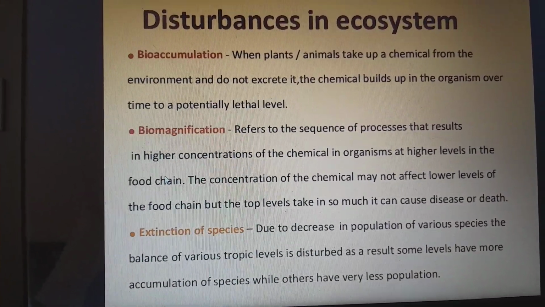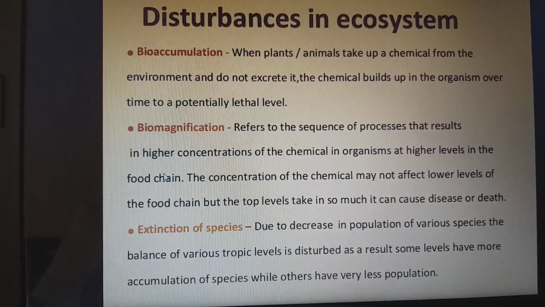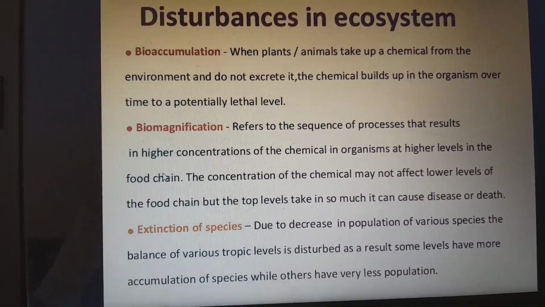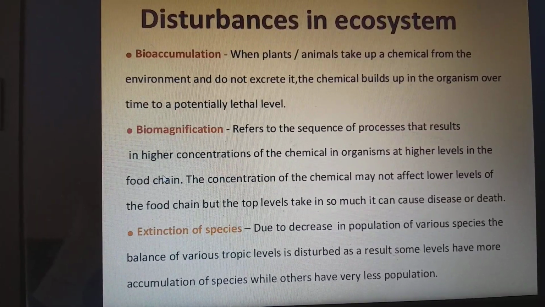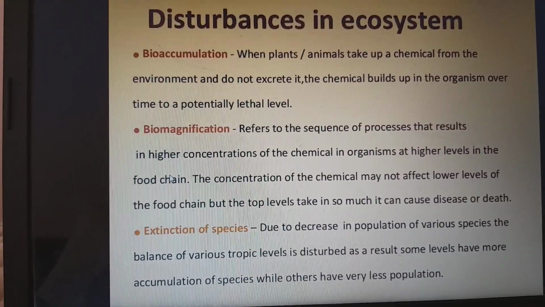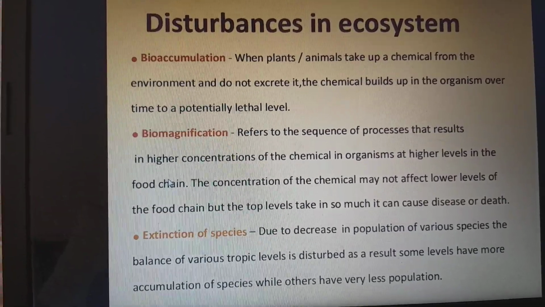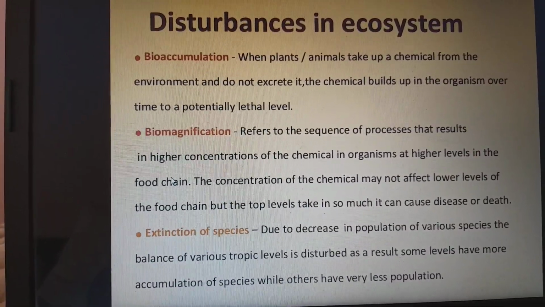Disturbances in the ecosystem. Bioaccumulation: when plants and animals take up a chemical from the environment that they do not excrete, the chemical builds up in the organisms over time to a potentially lethal level, which we call bioaccumulation. Next, biomagnification refers to the sequence of processes that results in a higher concentration of the chemicals in organisms at higher levels in the food chain.